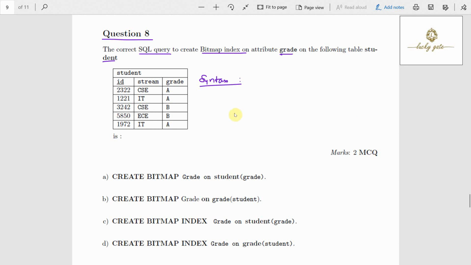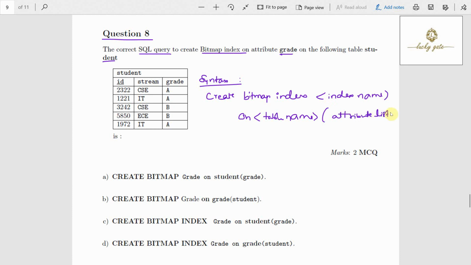The syntax is: create bitmap index, then the index name, then on the relation name, or table name, meaning on which table you want to create the index, followed by the attribute list, meaning on what attribute I want to create the index. This is the correct syntax for a bitmap index.